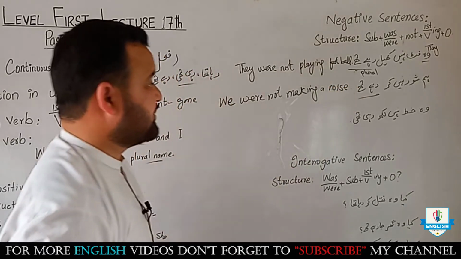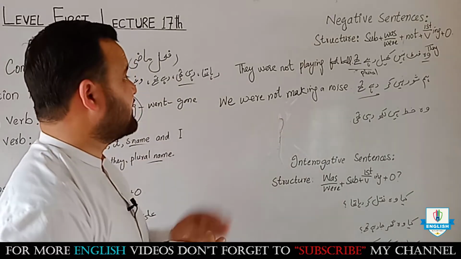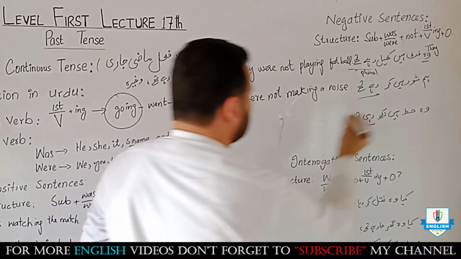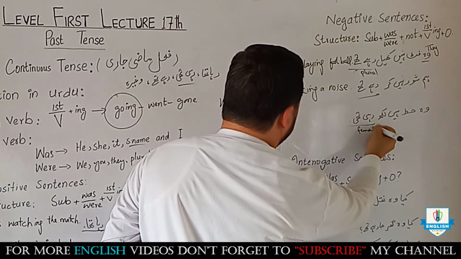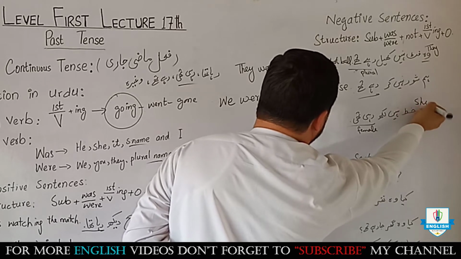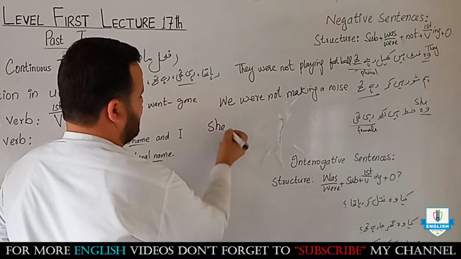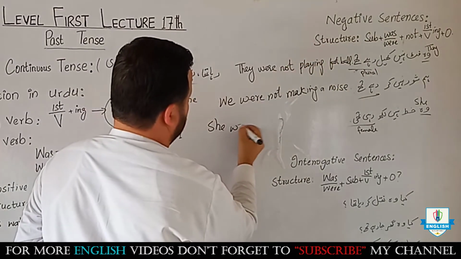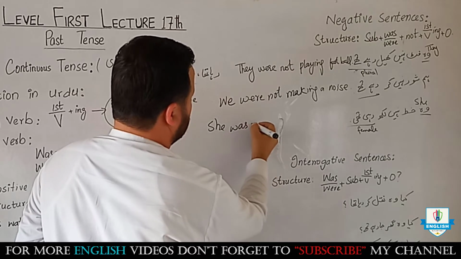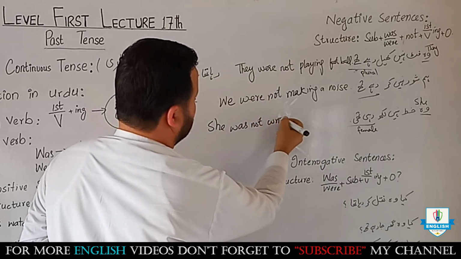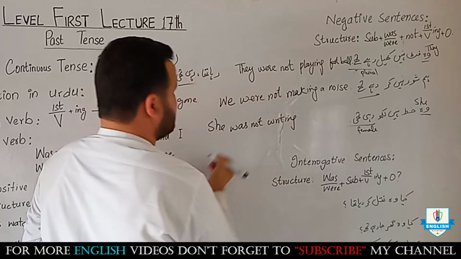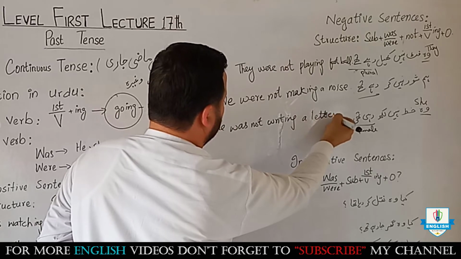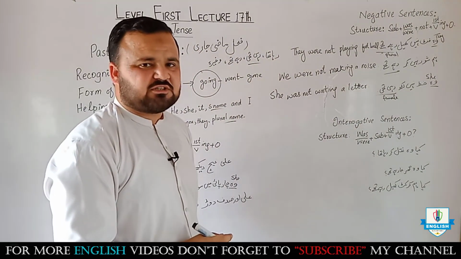Got it? So the last sentence of the negative sentences is वो खत नहीं लिख रही थी। So रही थी told us this is female and for female we are using she. So she के साथ हम was का इजाफा करते हैं। She was not write, first form, ing. She was not writing a letter. She was not writing a letter.